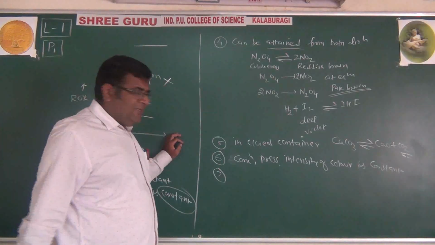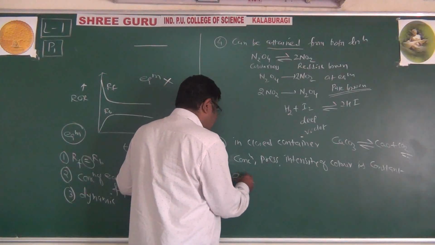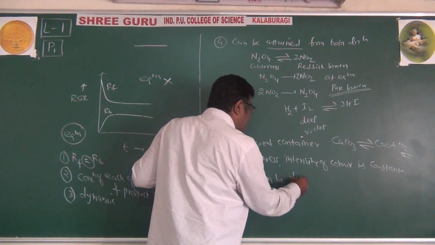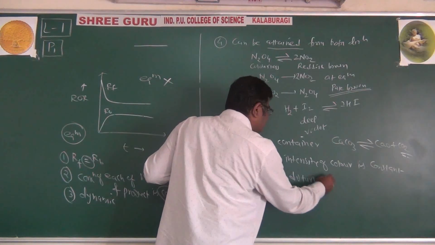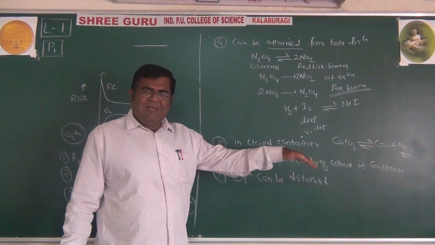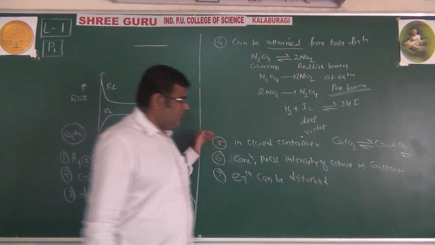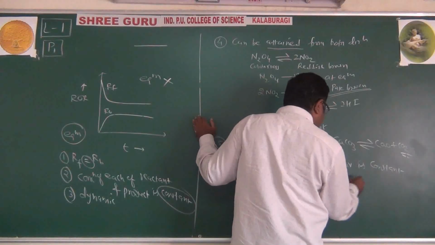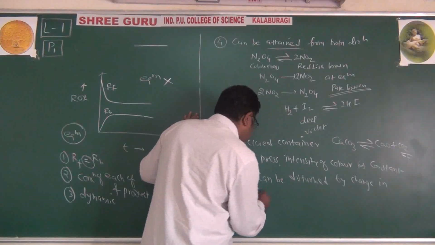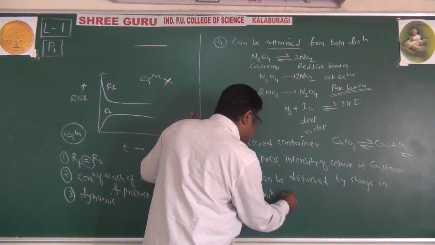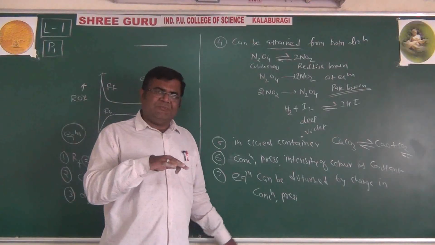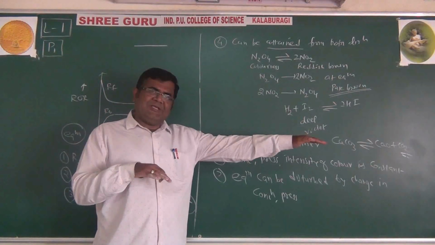One thing we can say is that equilibrium can be disturbed, meaning we can push the reaction either in the forward direction or in the backward direction by changing concentration and pressure. We can add more reactant and push the reaction in the forward direction.